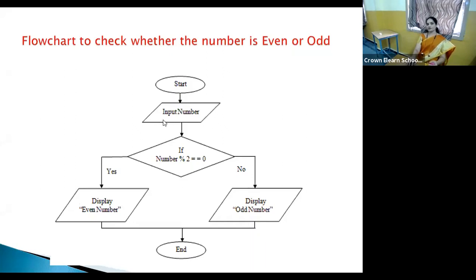Suppose we take another number, 15. Okay. Input number is 15. 15 mod 2. 2 7s are 14. 15 minus 14, 1. 1 is not equal to 0 here.